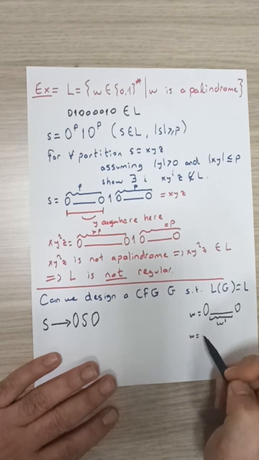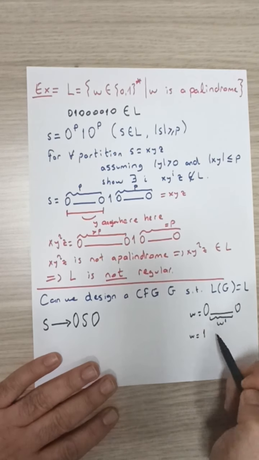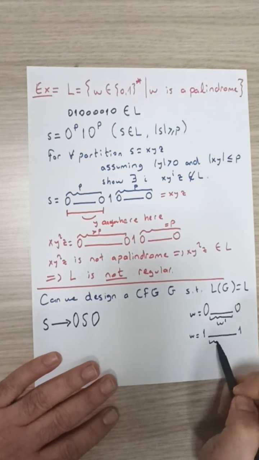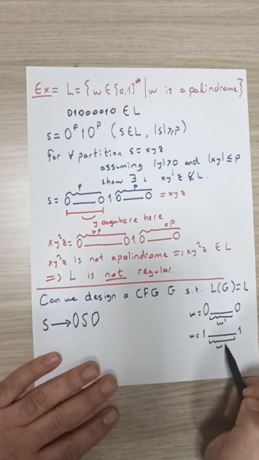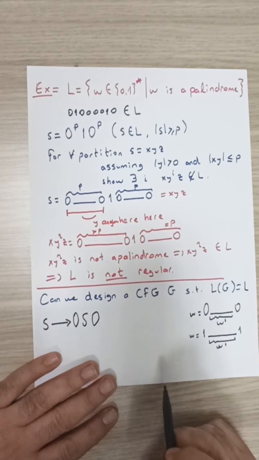Another case could be that w starts with a 1. If this is the case, and if w is a palindrome, it has to end with a 1. Furthermore, whatever is in between, w prime, should also be a palindrome, should also belong to the language.